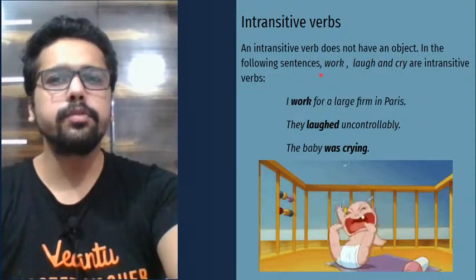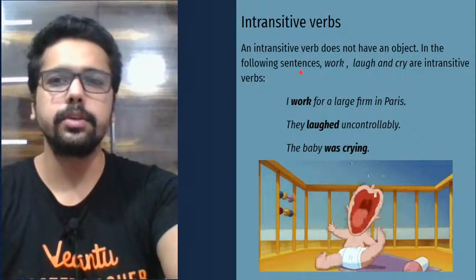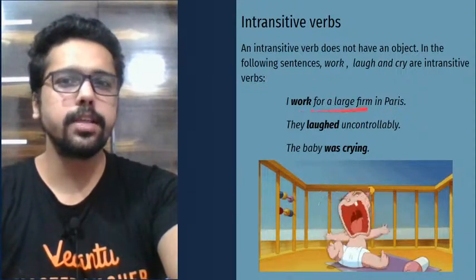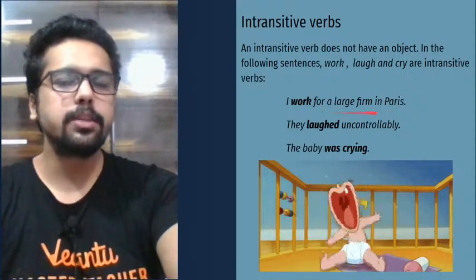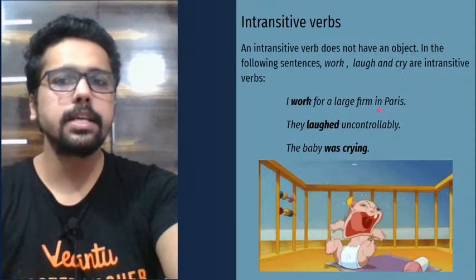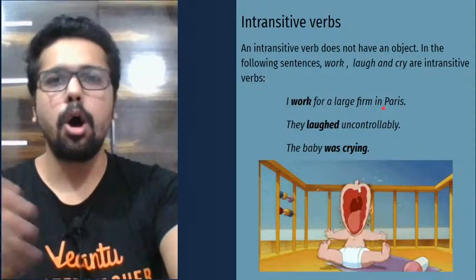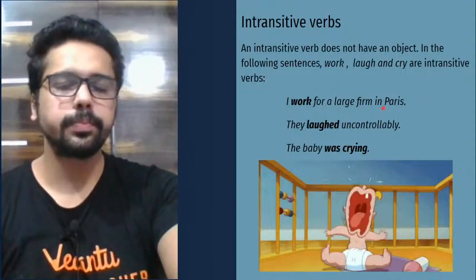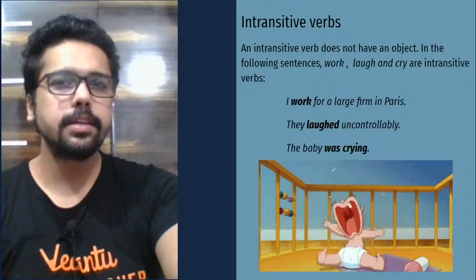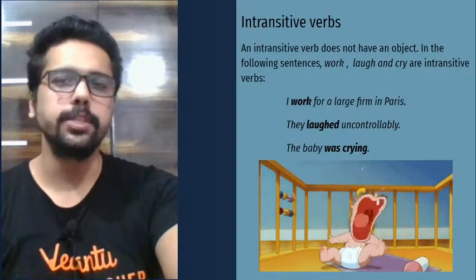In the following sentences, if you see the words work, laugh, and cry, they are all intransitive verbs. Look at this here. I work for a large firm in Paris. So there is no object here. There's no receiver of the action. So when I say I work for a large firm in Paris, don't misunderstand this large firm in Paris to be the object. Object is the receiver of the action. There is no receiver of the action. That means the verb work has no object.